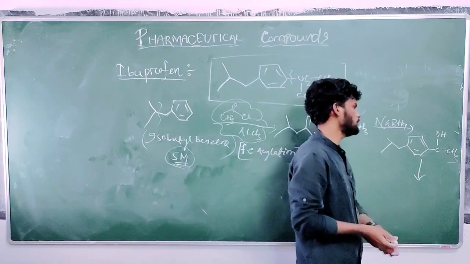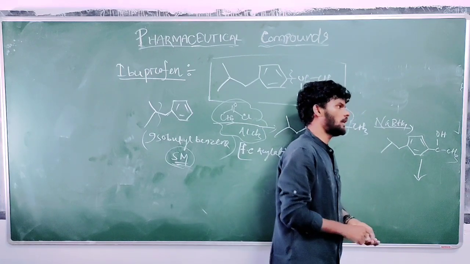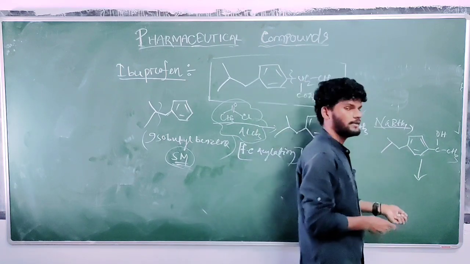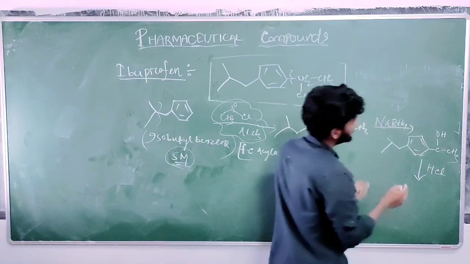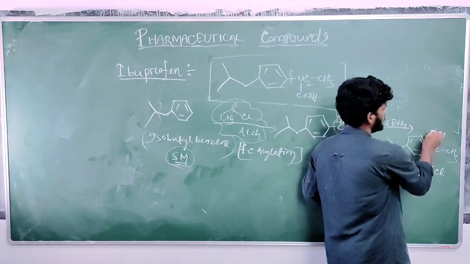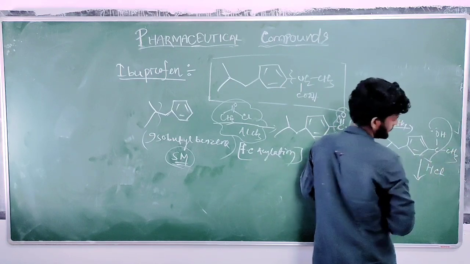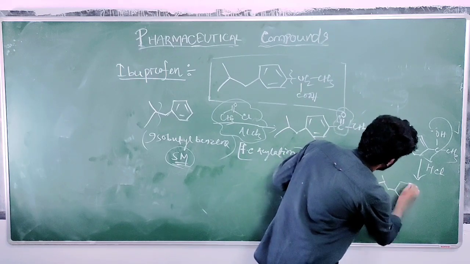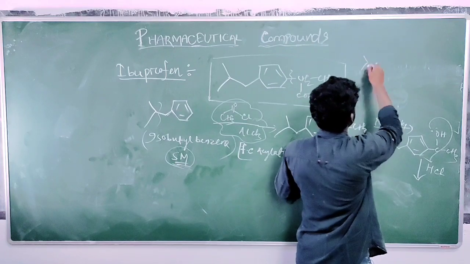To this alcohol, if you give any acid, you can take hydroiodic acid, hydrobromic acid, or hydrochloric acid. Let us suppose we take HCl here. The oxygen lone pair will take up the H plus from HCl. So what will it form?